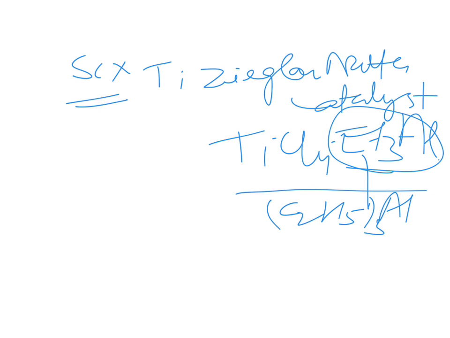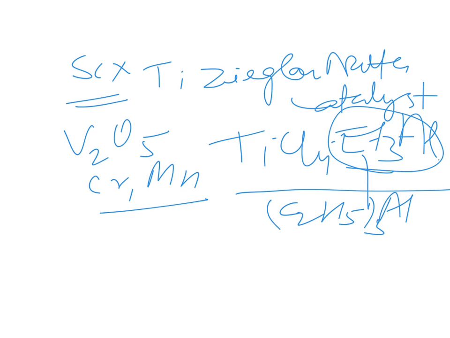So this is known as Ziegler-Natta catalyst. Vanadium pentoxide is used in the contact process. Chromium and manganese are also used as catalysts. Then FeCl3 is used in the Friedel-Crafts reaction, and so on. So many metals and their compounds from the d block elements act as catalysts. You can see how important these d block elements are.